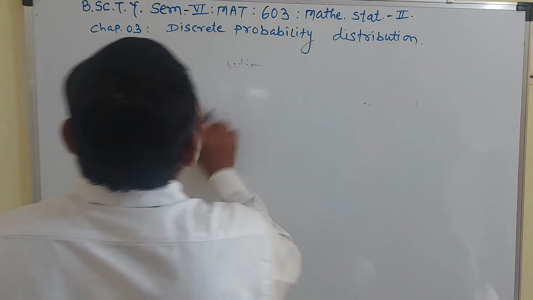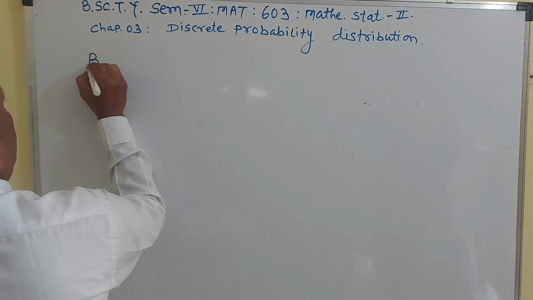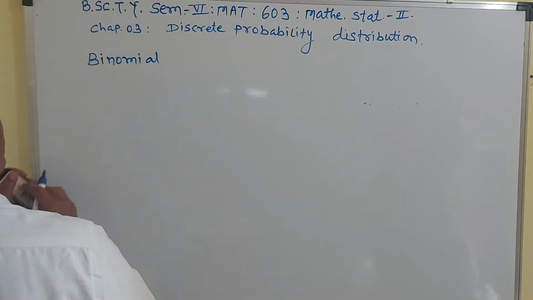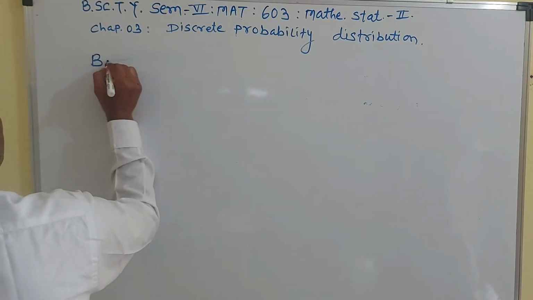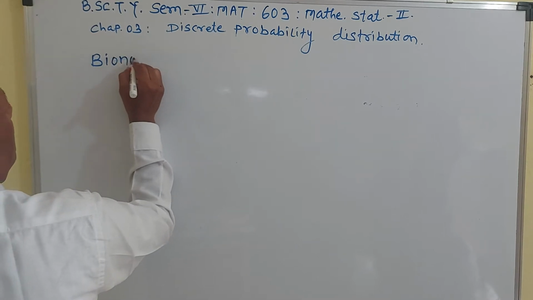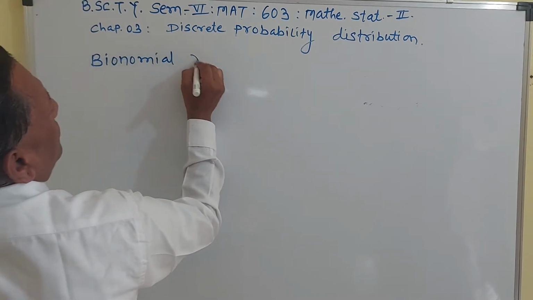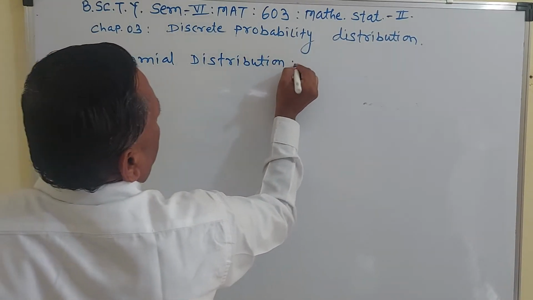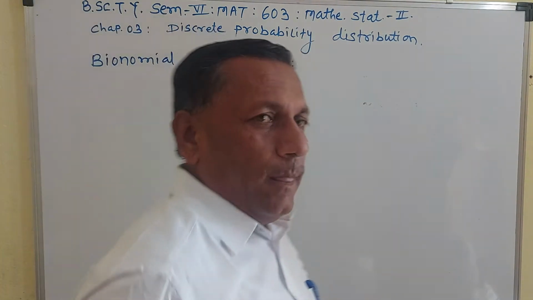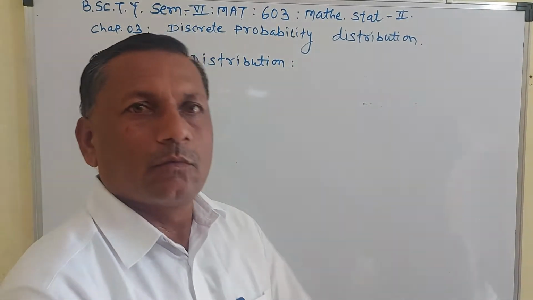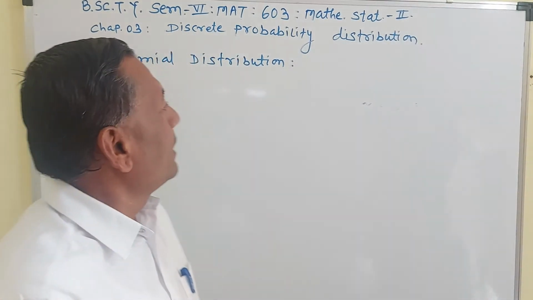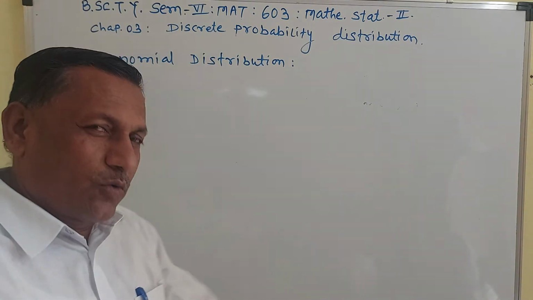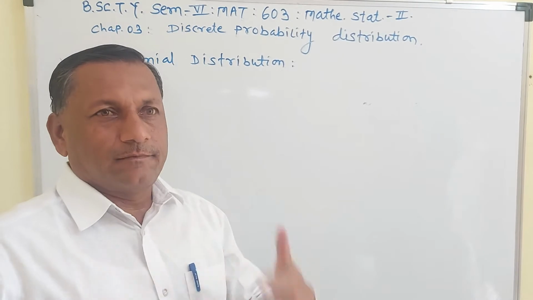Now we see our main topic, that is the binomial distribution. Now, if you throw a coin in Bernoulli distribution, you throw a coin 1 time, you get success or heads.